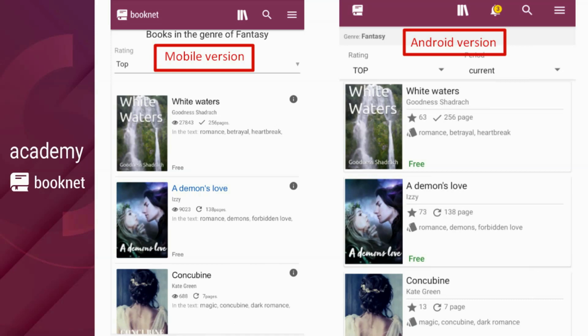For example, in White Waters, Story About includes romance, betrayal, and heartbreak. If readers are fans of romance, they are probably familiar with words like betrayal and heartbreak. It means that, based on those Story About combinations, the book's target audience will have no trouble understanding what the story is about and will decide whether the book is a good fit.